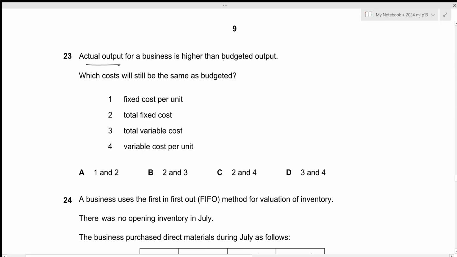Actual output for a business is higher than budgeted output. Which cost will still be the same as budgeted? The first one is fixed cost per unit. This is not true. Only the total fixed cost will remain the same. Then we have total fixed cost.